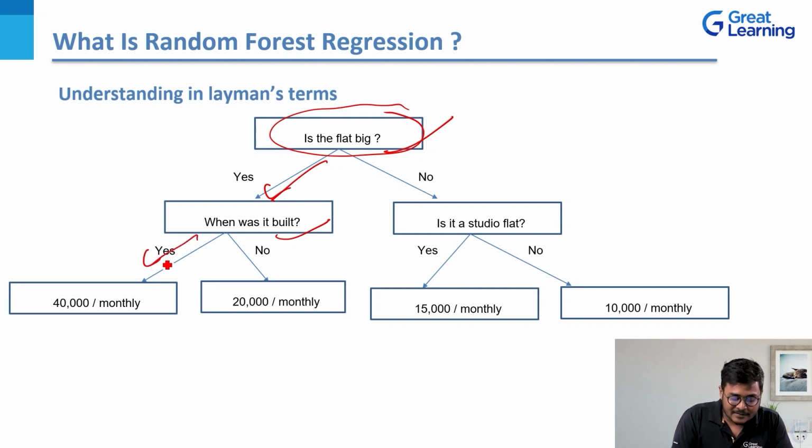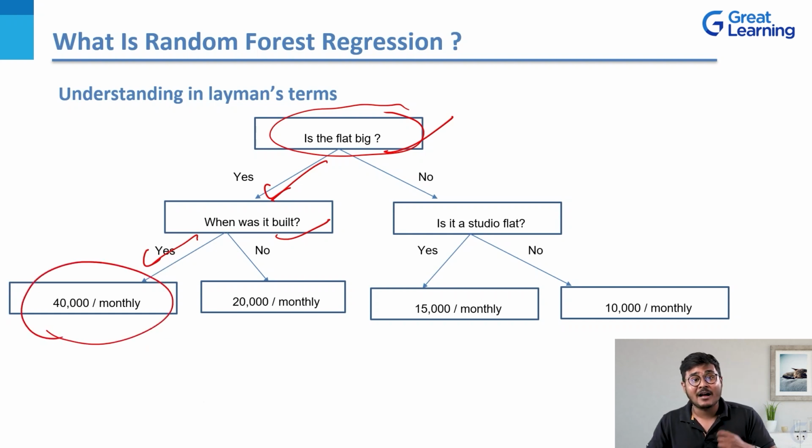Now, if the flat was built around, let's say, 30 years ago, then the price is 40,000 rupees monthly is what they are asking you for. If it's a very new property, then they are asking you to pay around 20,000 rupees monthly. However, in a real life scenario, the vice versa of this takes place, right? If you have a new property or a new apartment, they basically ask you for 40,000 or 50,000 rupees monthly, because everything is well set up, well established, and new. However, if you have a very old property, then generally you end up paying less, because most of the services are not as efficient as in a newly built property or apartment. So it depends on you what variables you're choosing, right?